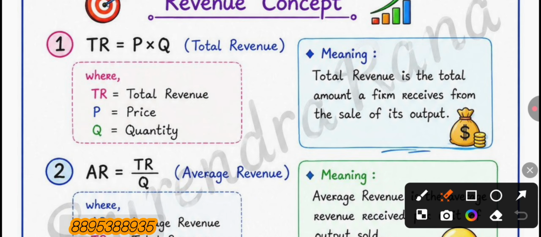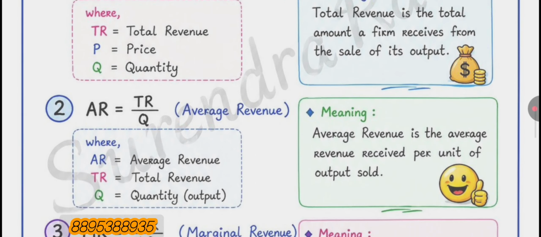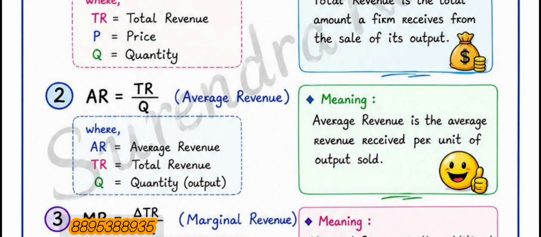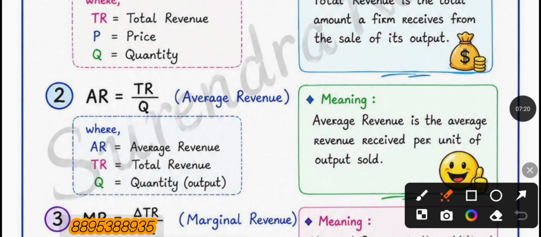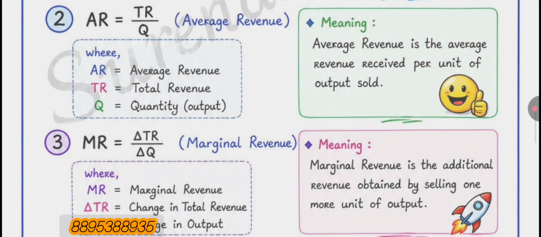And the second one is average revenue. Average revenue is the average revenue received per unit of output sold. And the equation is AR equal to TR divided by Q, where AR represents average revenue, TR represents total revenue, Q represents quantity of output. After that, the third one is marginal revenue.